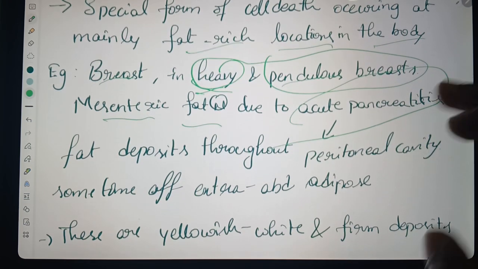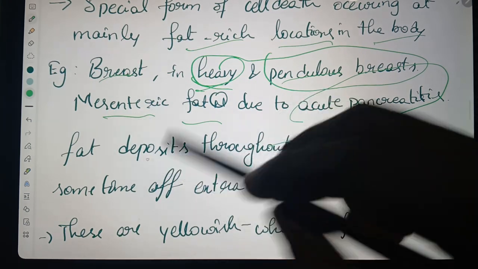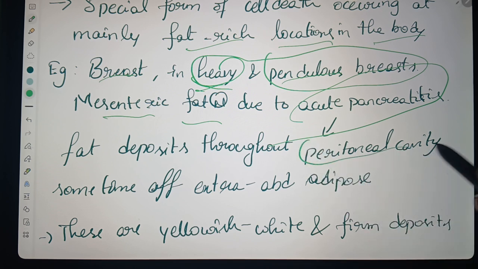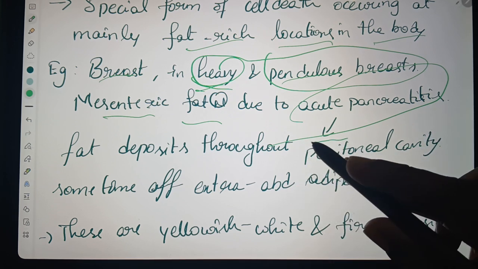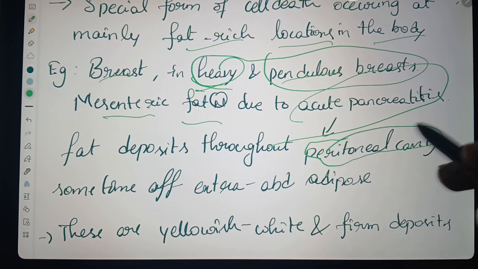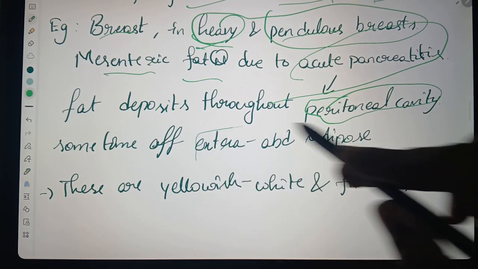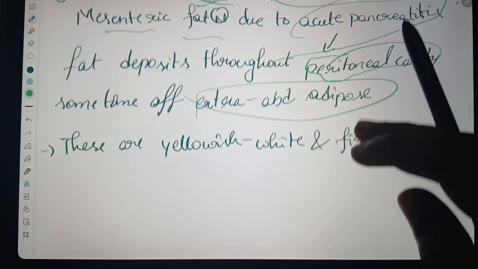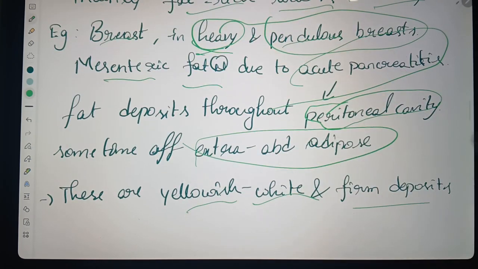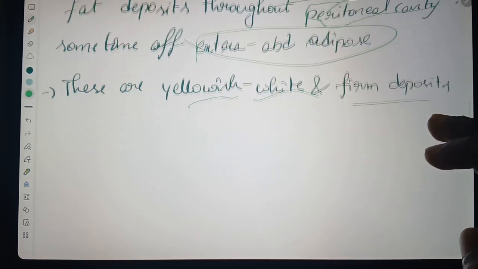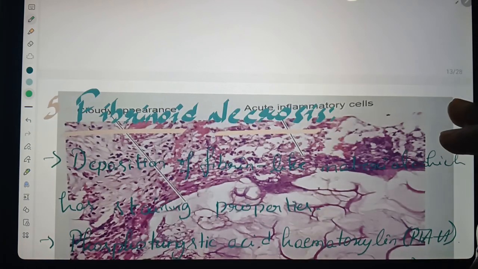In acute pancreatitis there will be fat deposits throughout the peritoneal cavity, and sometimes it affects the extra-abdominal adipose tissue also. Yellowish-white, firm deposits will be there in fat necrosis.